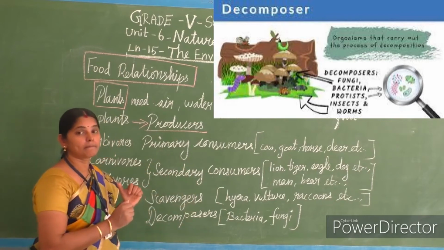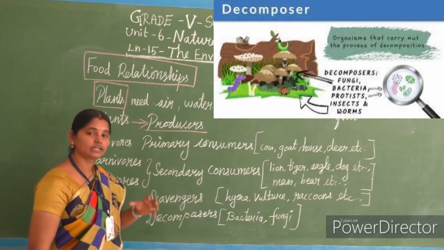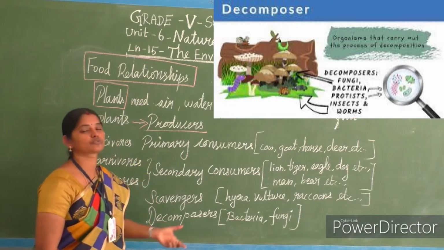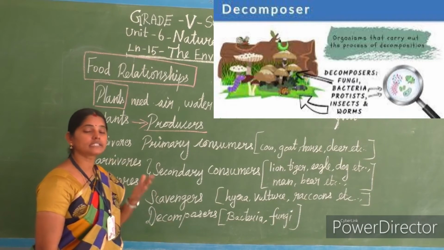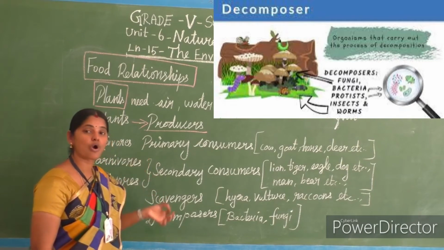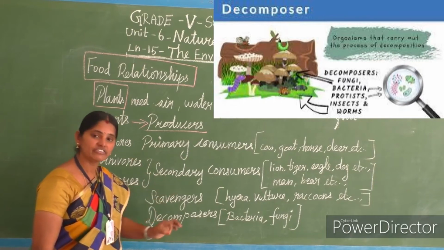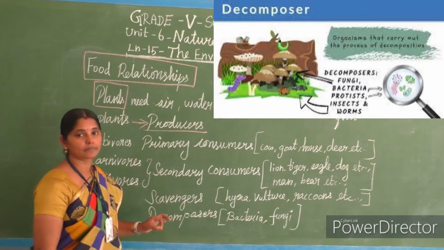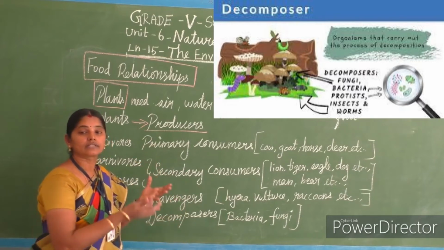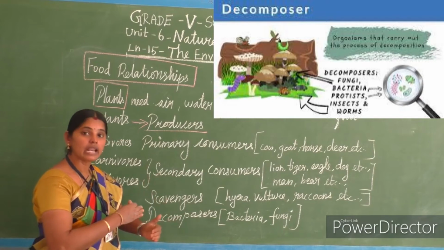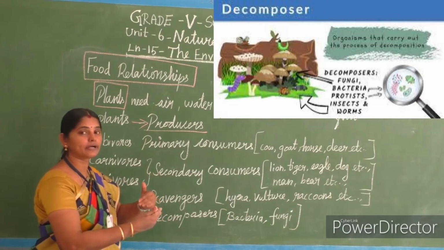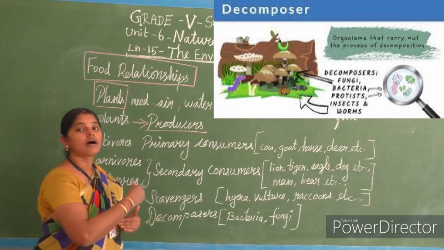Those microorganisms, we call that micro, very minute, very small. We can't see those organisms with our normal eye. So such kind of small living things, we call microorganisms. Those microorganisms are present in our soil. That soil helps the dead remains of plants and animals to decompose.